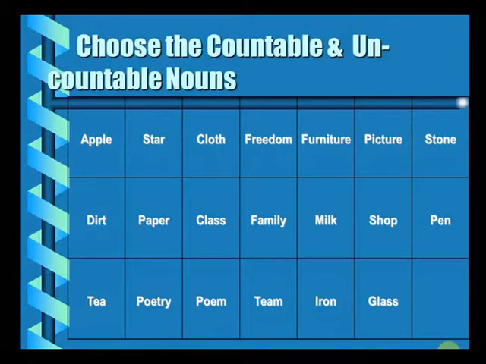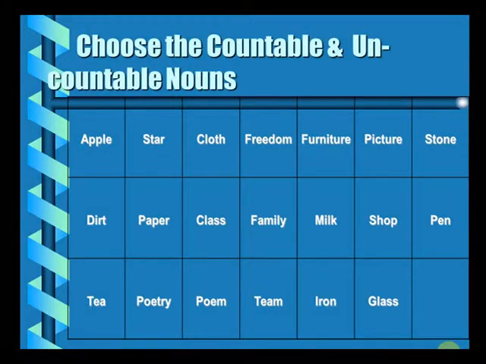Furniture. Now what do you think? Furniture is countable or uncountable? Furniture is a collective noun. It's referred to as one single unit. A picture, countable noun. Stone, again countable. Dirt. Dirt is uncountable. Paper. The number of papers can always be counted easily. Paper becomes a countable noun.